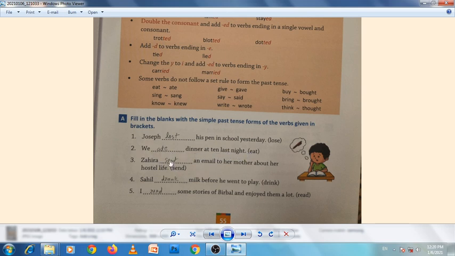And Zahira sent. Sent is the second form of send. And Sahil drank. Second form is drank. Drink, drank. And I read. So the spelling of read will be the same in the second form, but we pronounce it differently. I read some stories of Birbal and enjoyed them a lot.